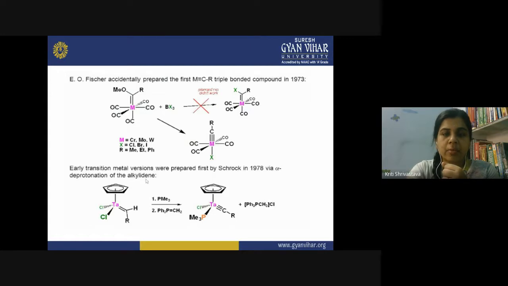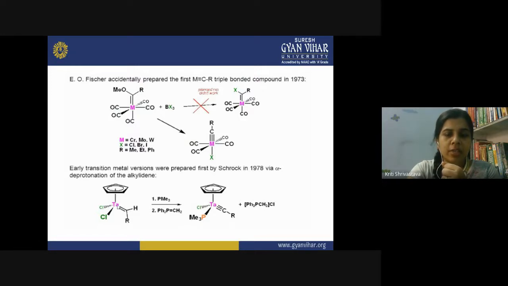Early transition metal versions were prepared first by Schrock in 1978. Schrock was also performing such experiments, and he prepared the alkylidyne compound via alpha deprotonation of the alkylidene. In the previous lecture, we have seen the deprotonation reaction of alkylidene compounds. So this type of method was first performed by Schrock, and when he reacted such alkylidene compounds with suitable reagents, alpha deprotonation occurred.